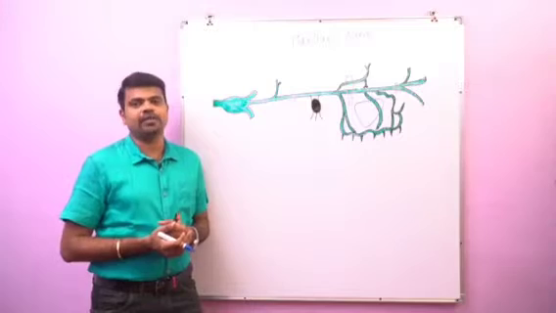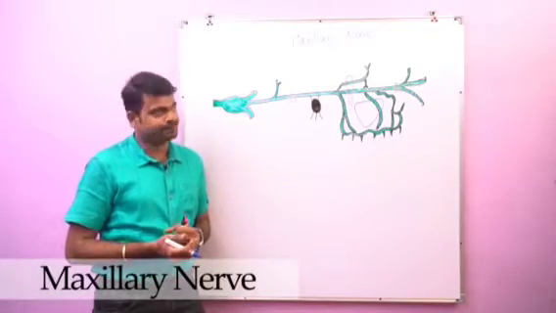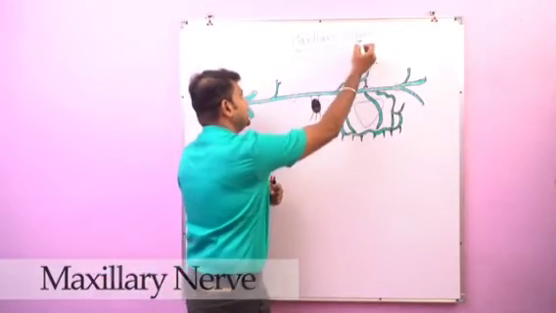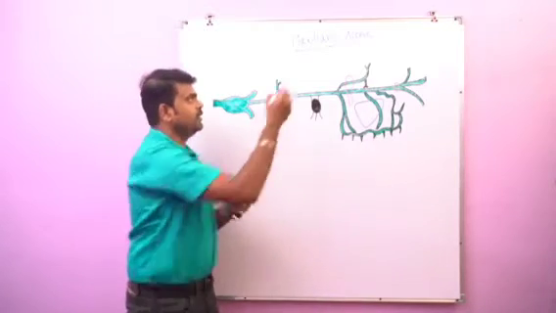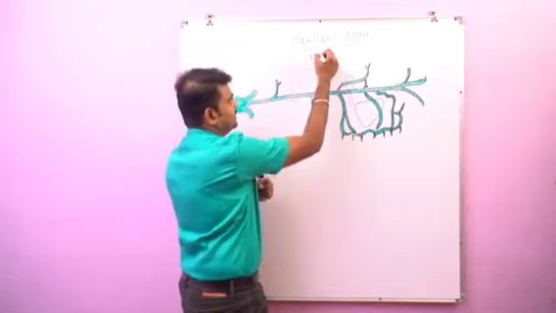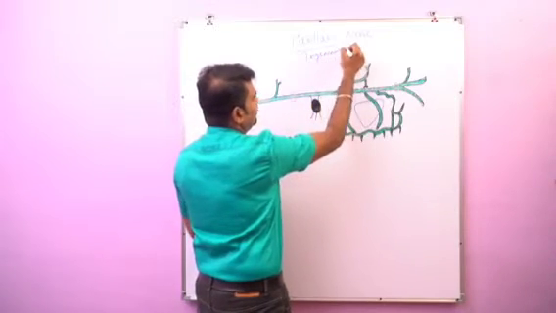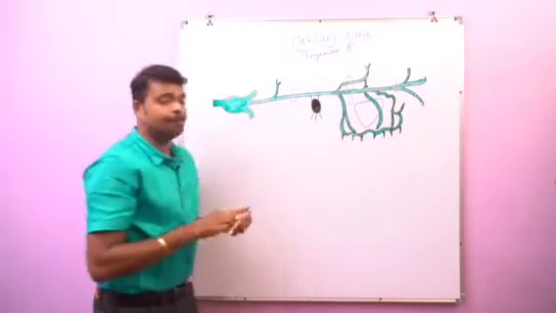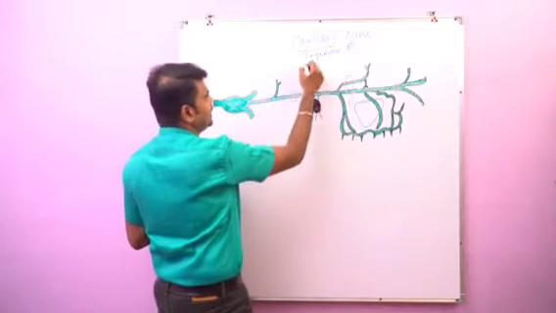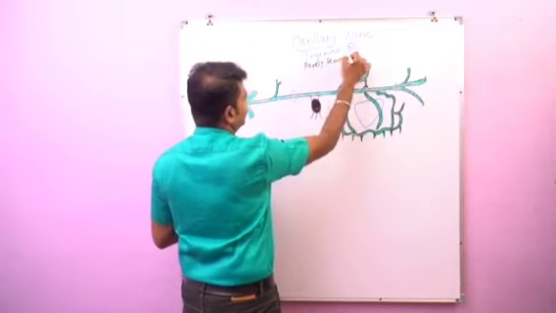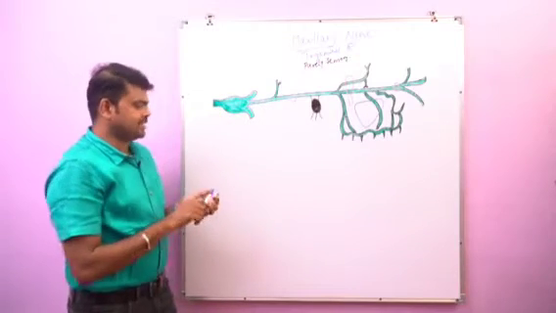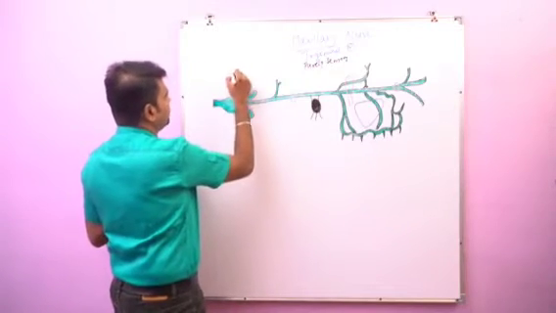In this session, I am going to discuss the maxillary nerve. The maxillary nerve is the second division of the trigeminal nerve, and it is a purely sensory nerve. So next we will see the course of the maxillary nerve.